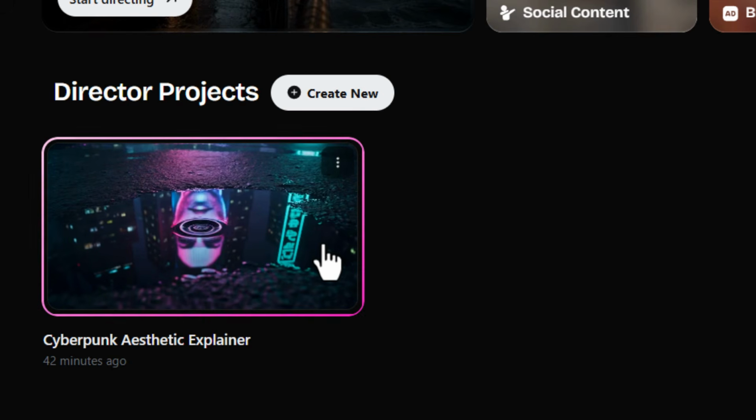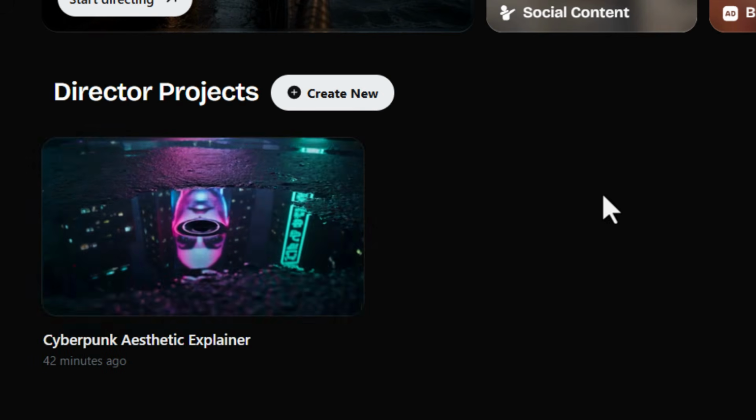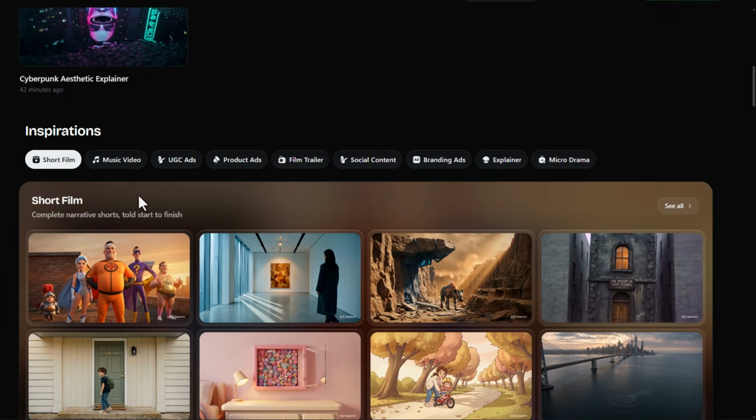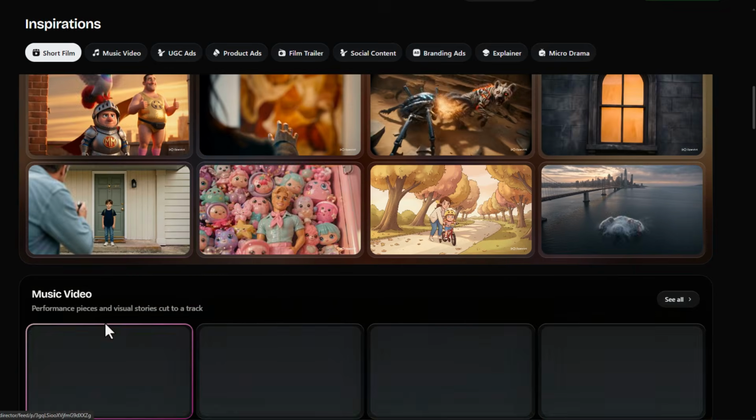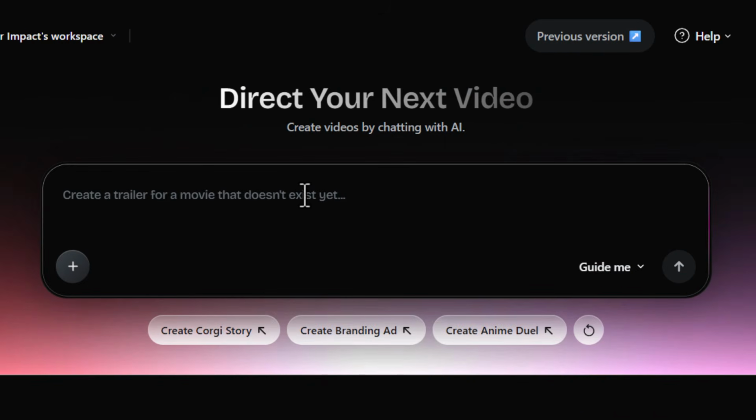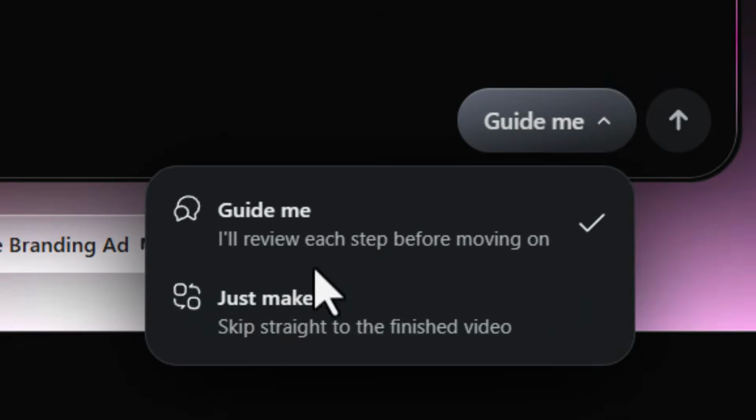You'll also see my existing project here if you want to come back to them at any stage. You can see some examples generated by other users to use for inspiration. But let's get on to the next project. What I'm going to do this time is, instead of saying just make it, we're going to go with guide me to review each step as we go.